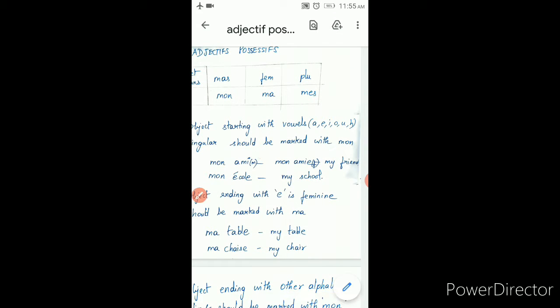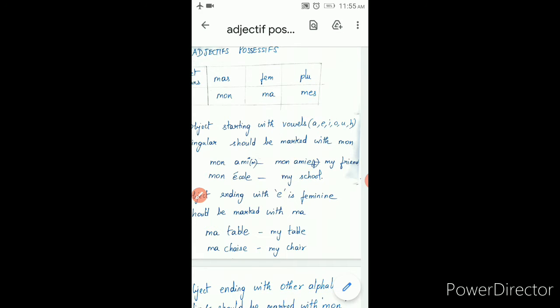Say for example, ami. Ami means a friend who's a boy. And amie, ending with E, is a friend who's a girl. Girlfriend.